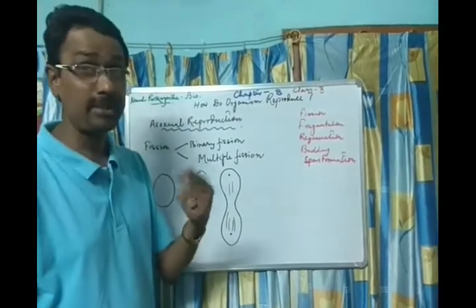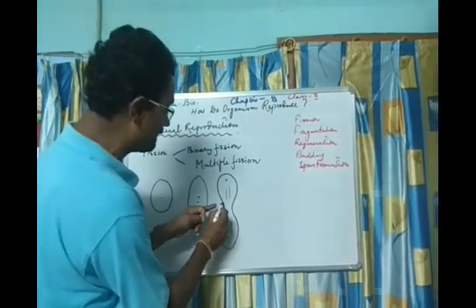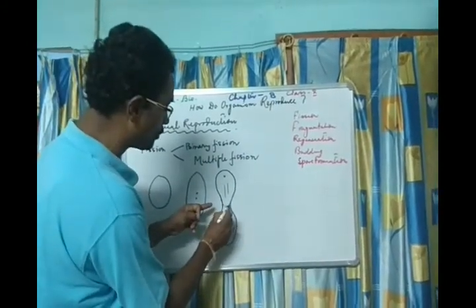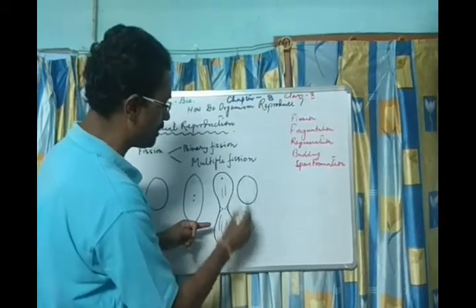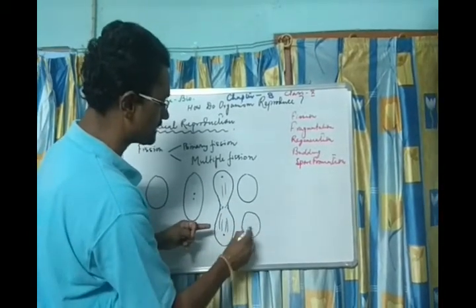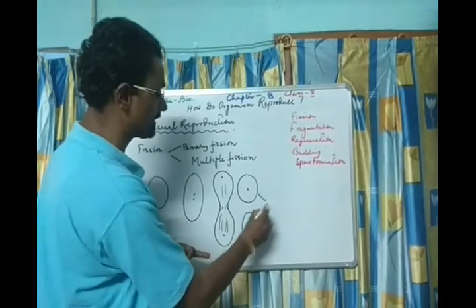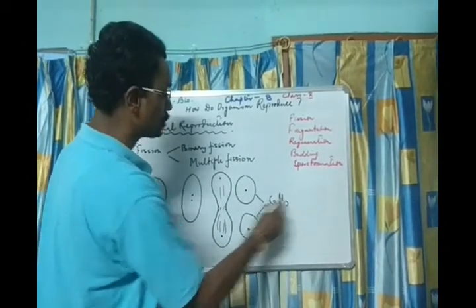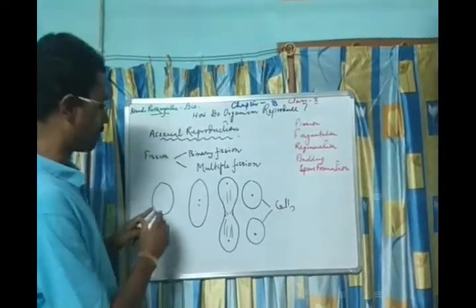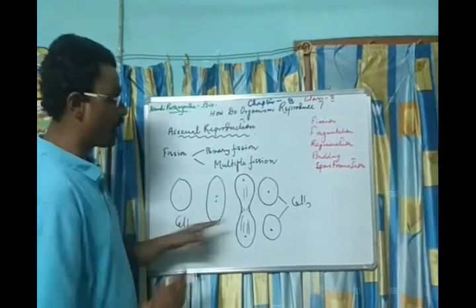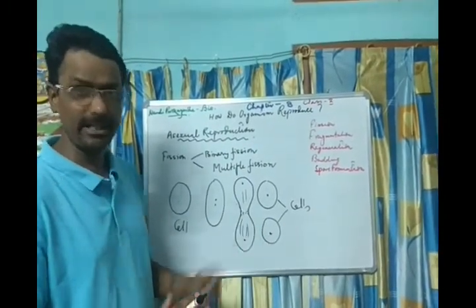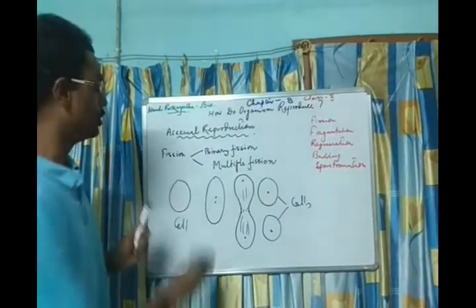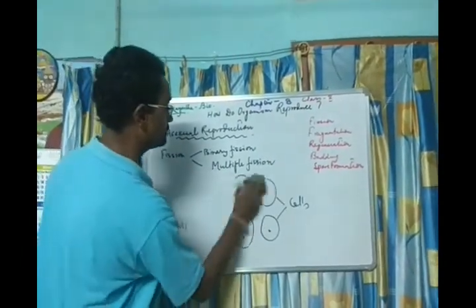Bi means two. Ultimately, there is constriction. See here, constriction, leading to the formation of two cells, having two nuclei. So two cells are formed from one cell. Bi means two, so it is binary. Got it? Now let's move to multiple fission.